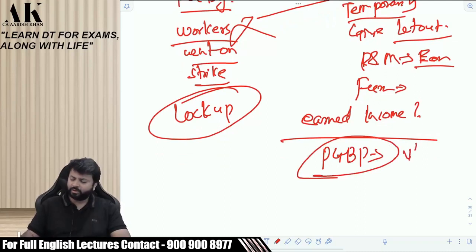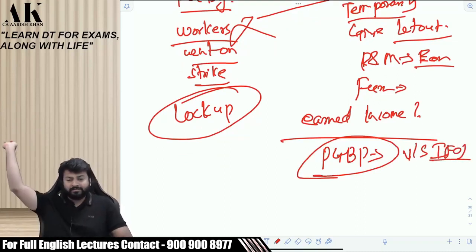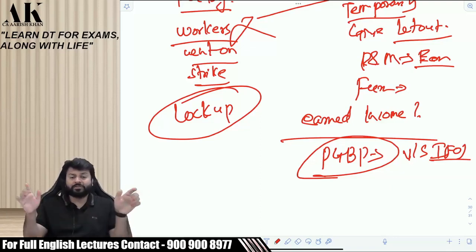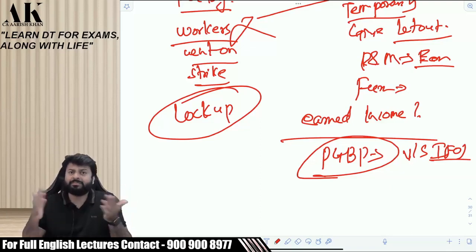So generally it will go either in PGBP or IFOS. You might have done it in CA Inter, that if you let out some facilities to someone, it goes to IFOS. Do you remember that? If you let out a facility like furniture, plant, machinery, then it generally goes under IFOS. But in this case, it will go under PGBP.